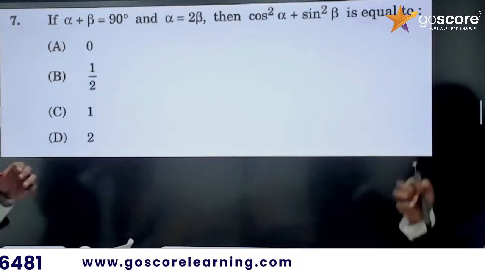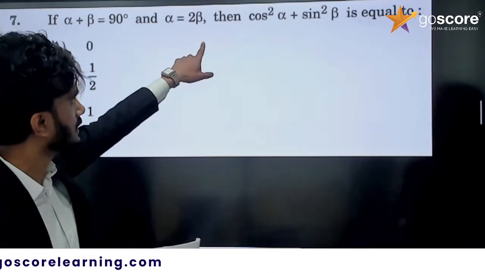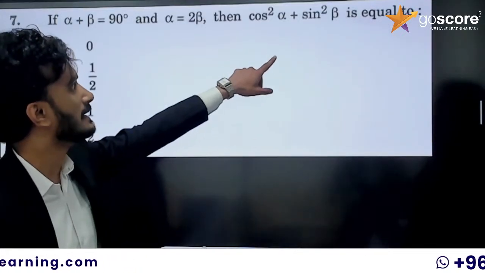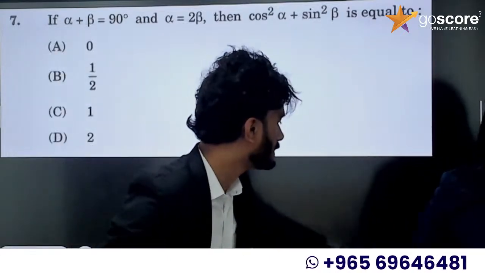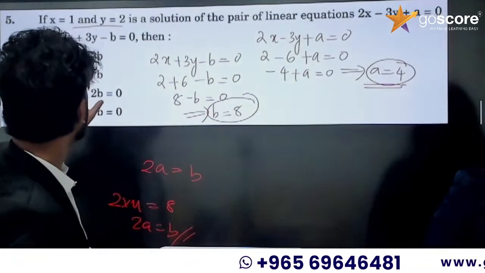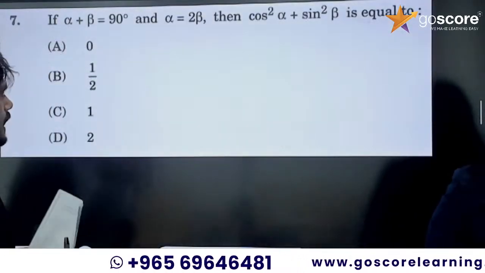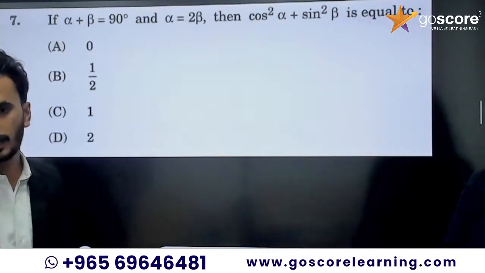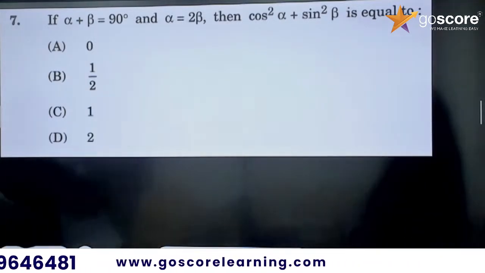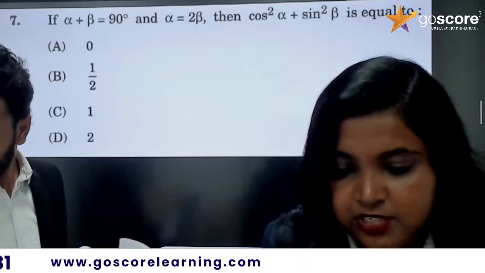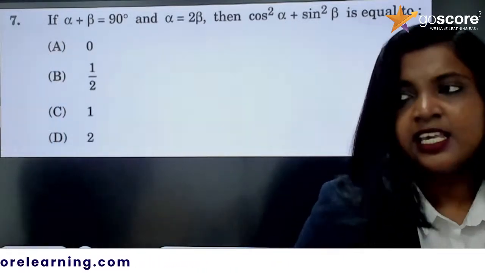So the 7th question: if alpha plus beta is equal to 90 degrees and alpha is equal to 2 beta, then cos square alpha plus sin square beta is equal to, there are 4 options. You can see the last 2 questions are simple substitution only. So alpha plus beta is equal to 90 degrees. How can we solve this? Which answer did you get? They are commenting 1 by 2. How did you get 1 by 2?